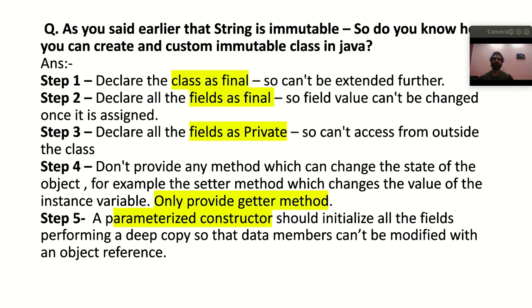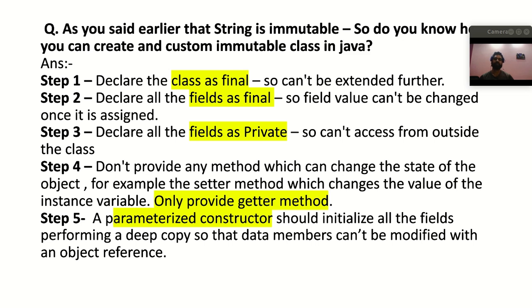And the fourth step, you don't provide any method which can change the state of the object. It means that you don't have to provide the setter method. You can provide only the getter method so that from the outside you can access it, but it is not allowed to modify the member variables of that class. So you don't have to provide a setter method if you want to create your custom immutable class, right?